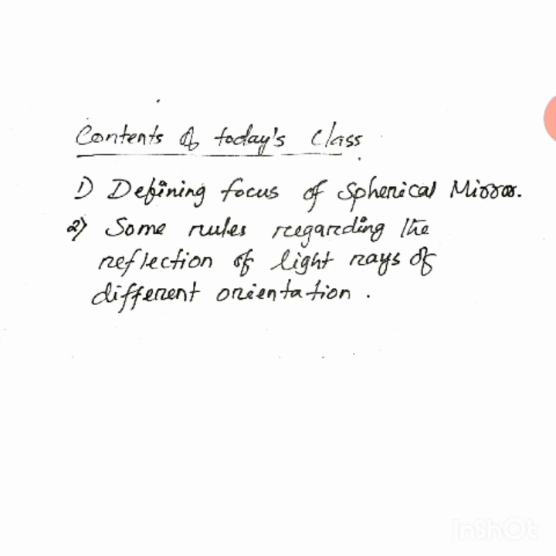So this is our fourth part of chapter 10 of class 10, reflection of light. In the last three videos I explained a little bit of how light reflects in case of a plane mirror, and what a spherical mirror is. All these things I explained. I think you understood and you enjoyed the videos.